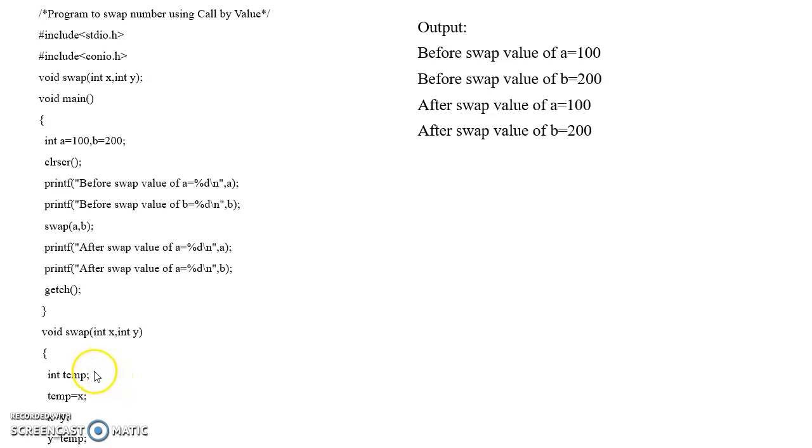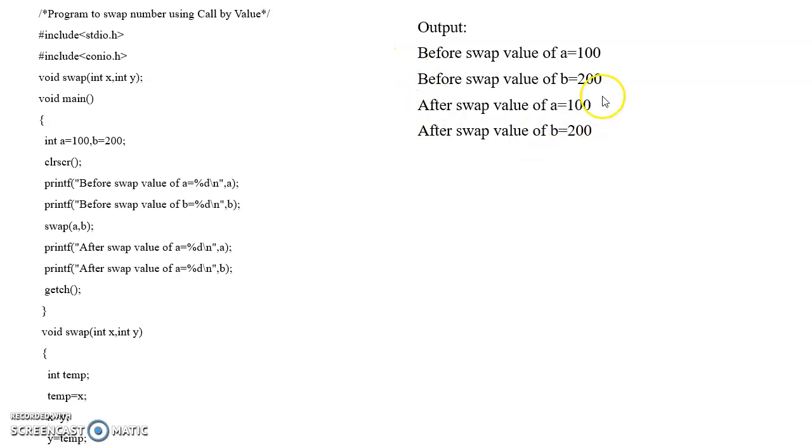This operation will work inside that function only. After calling that function, we again have the printf function, that is, after swap value of a and after swap value of b. Okay, here I forgot to write the b over here, it was a mistake. So here are the two values a and b, and they will be printed as the values of a and b. So this is my logic.